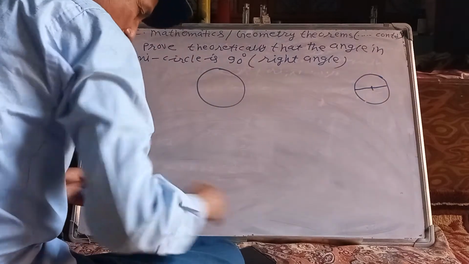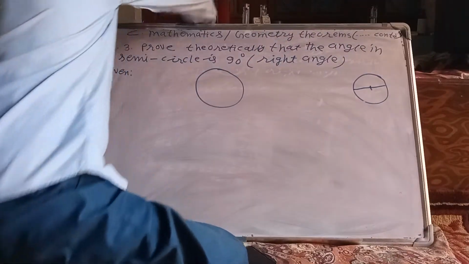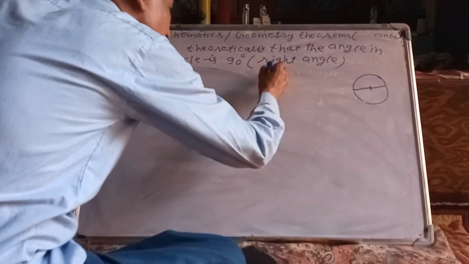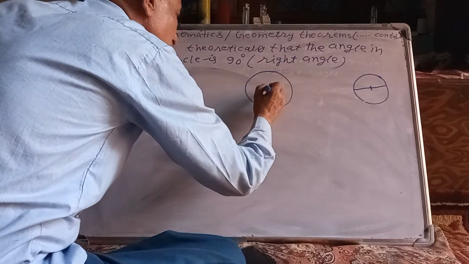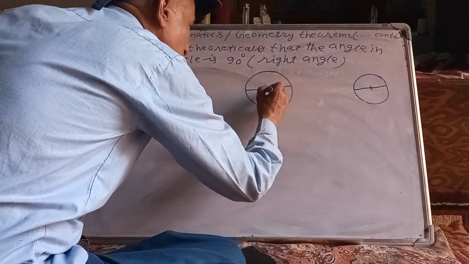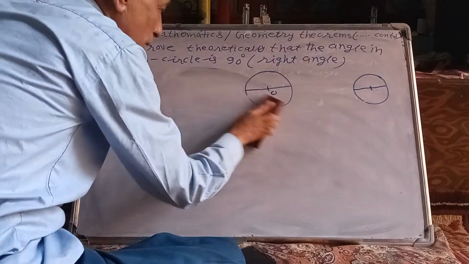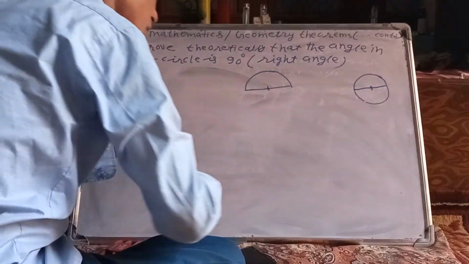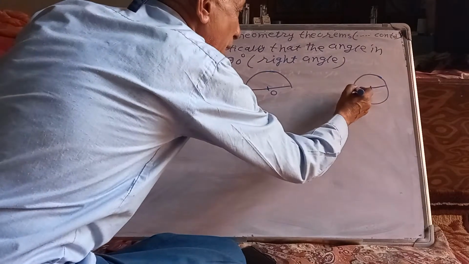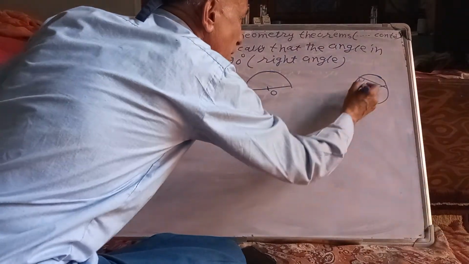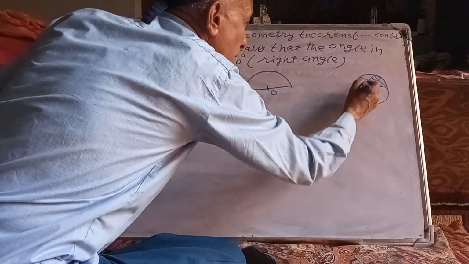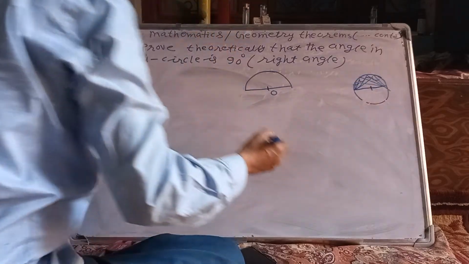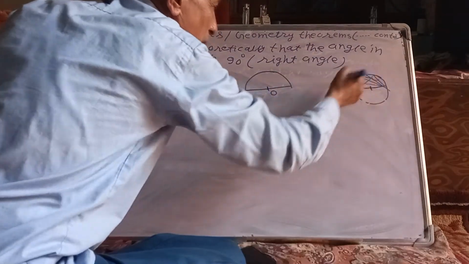This is a full circle. Diameter, center. Now cut this part. This is a semicircle. If you take any angle, like this angle is 90 degree, and this angle is also 90 degree, this angle is also 90 degree, this angle is also 90 degree. The angle in a semicircle is 90 degree.